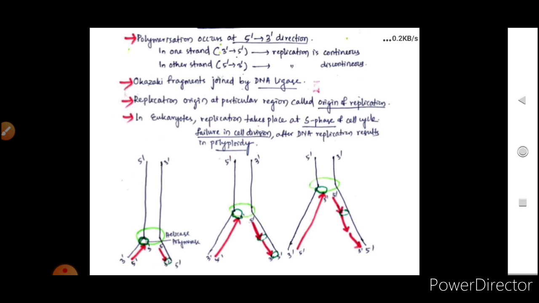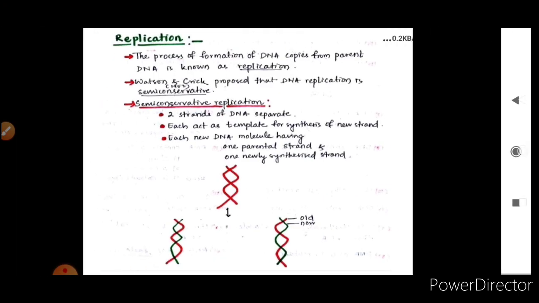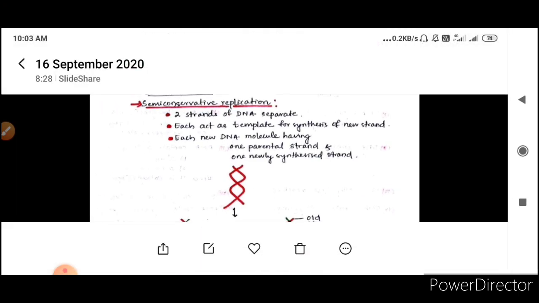Replication origin at a particular region is called the origin of replication. And in eukaryotes, replication takes place at the S phase of the cell cycle, and failure in cell division after DNA replication will result in polyploidy. Okay, so this was all about replication, and this is a very important topic to be studied.